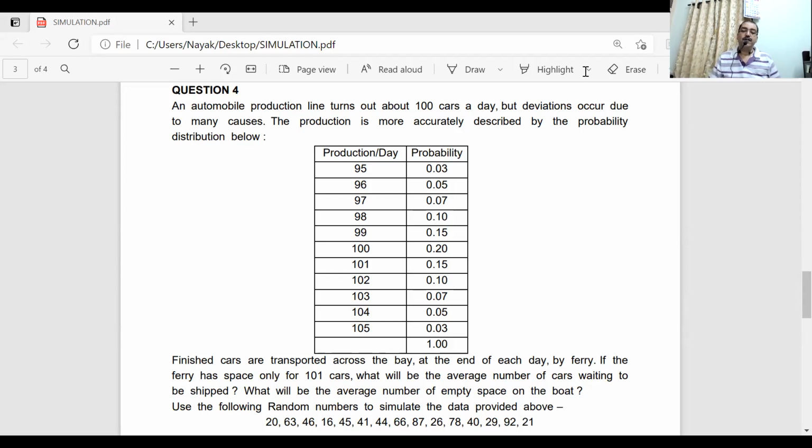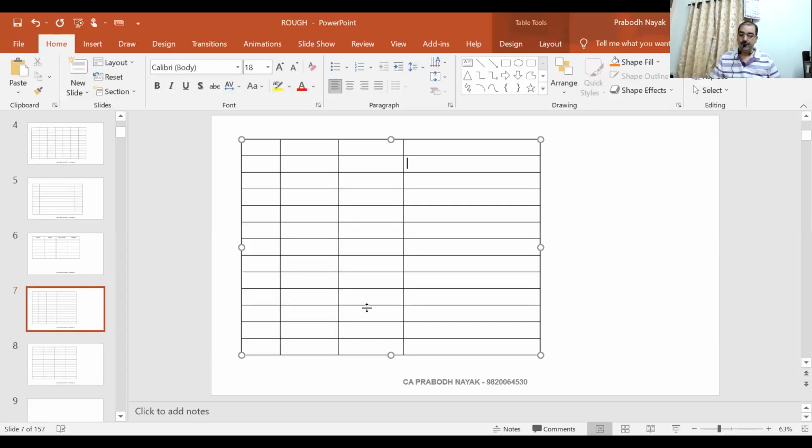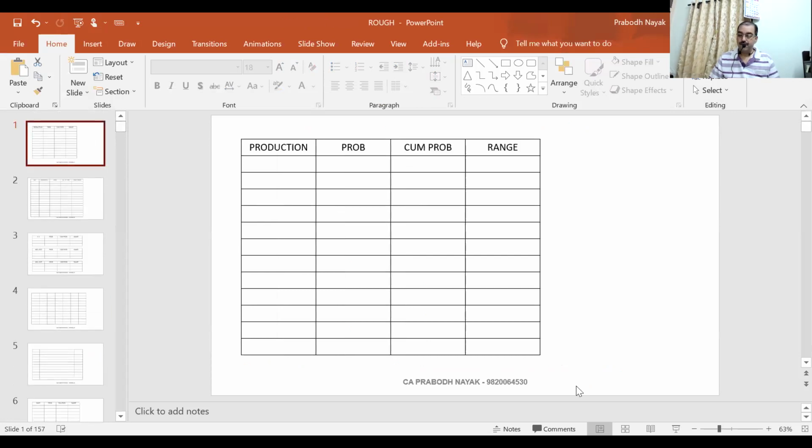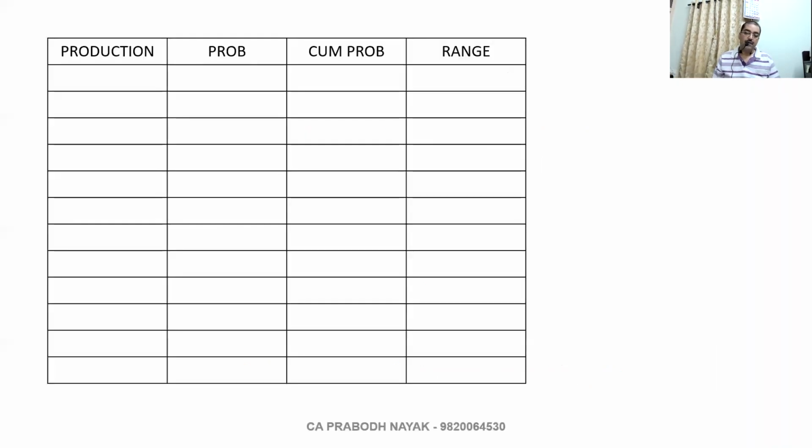So let us start with the first table. We'll have a production column, probability column, because probability is already given to us, cumulative probability column, and the range.